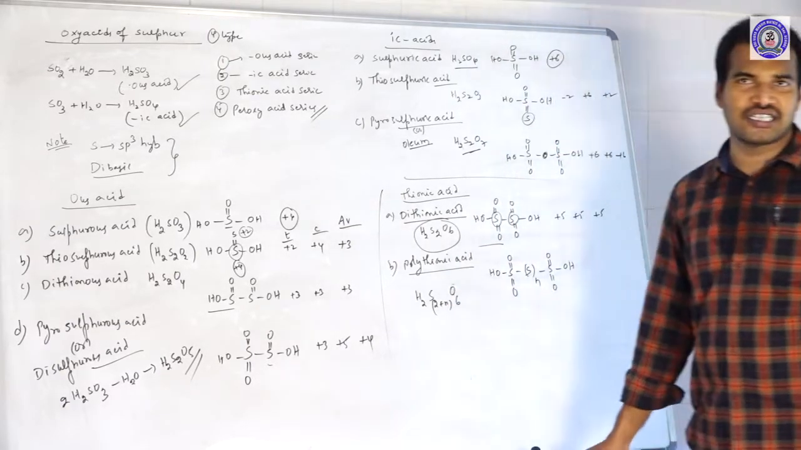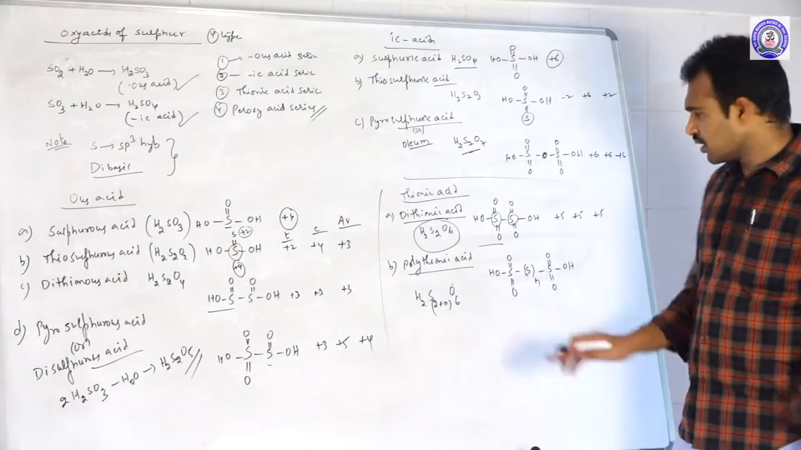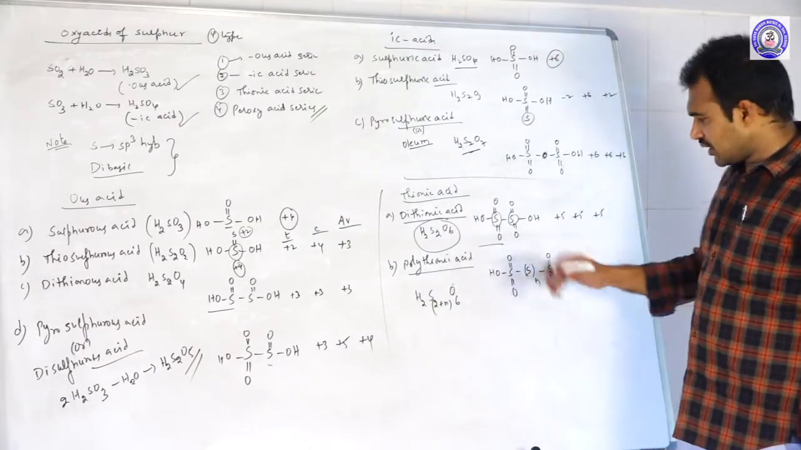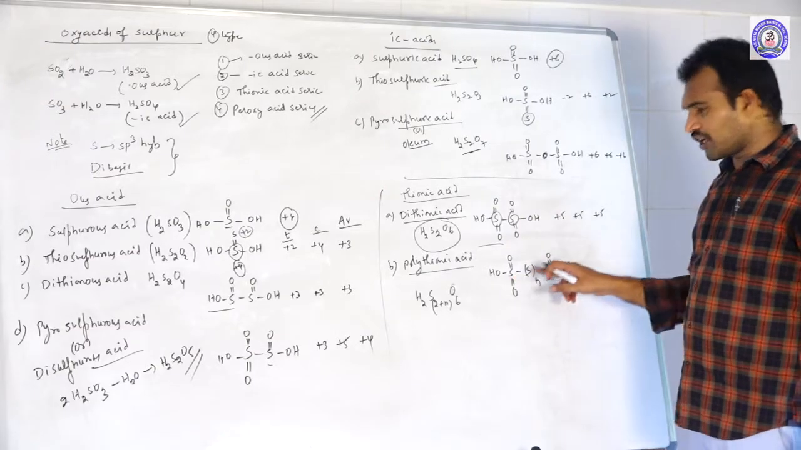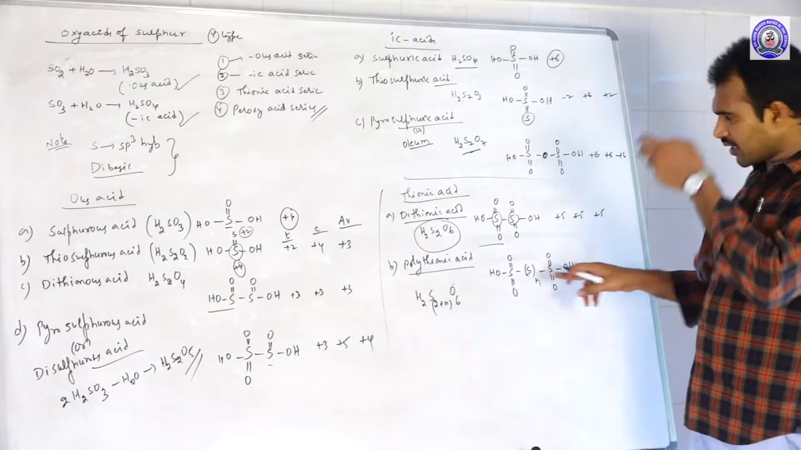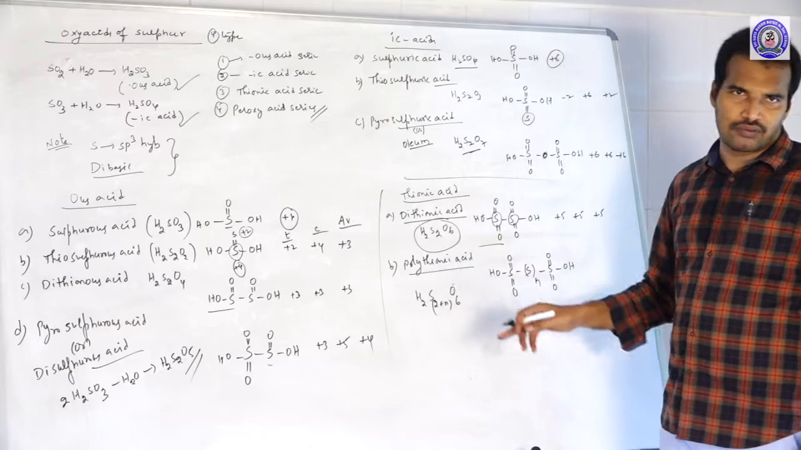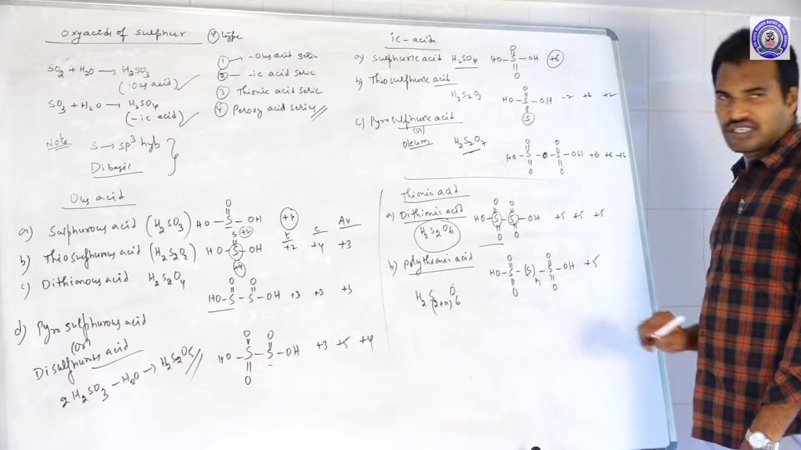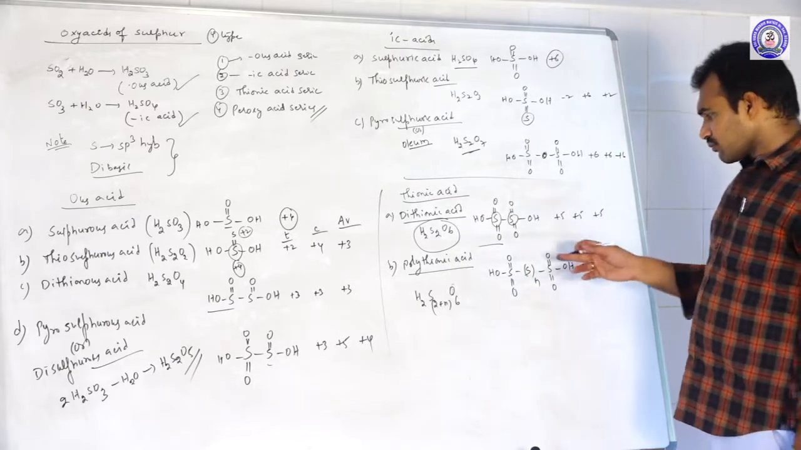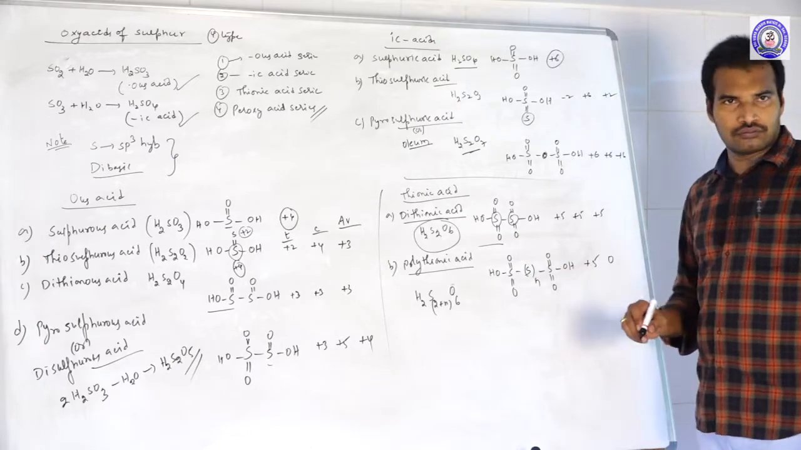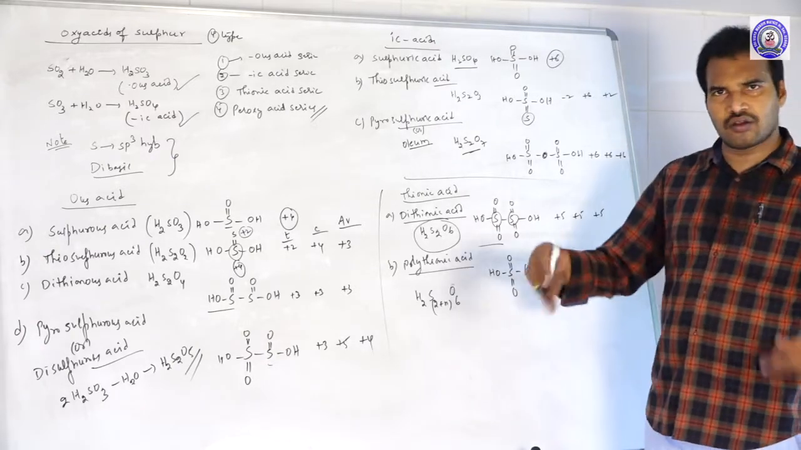H2S2O6. That is the chemical formula of polythionic acid. If you take this here, these are the 2 terminal sulfur atoms. Terminal sulfur atoms have +5 oxidation state, and the central ones are what? 0. Central sulfur atoms, left side, right side, all are 0.